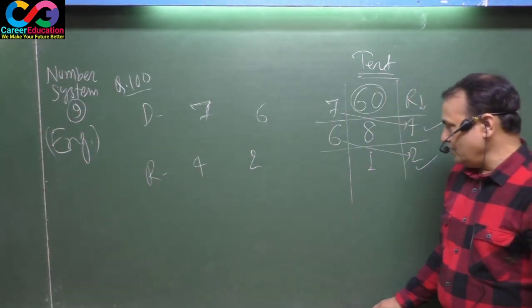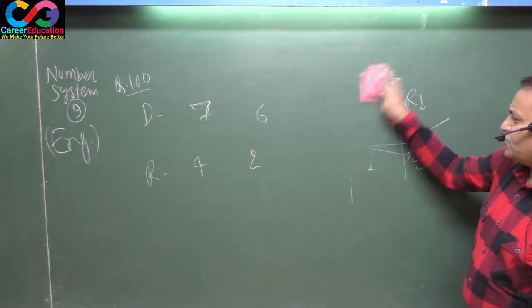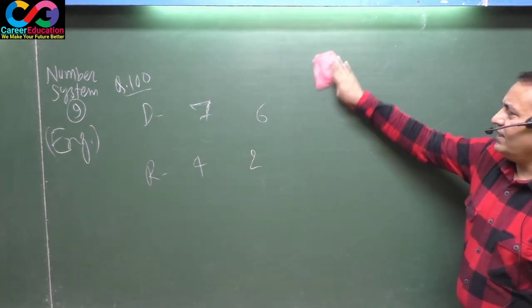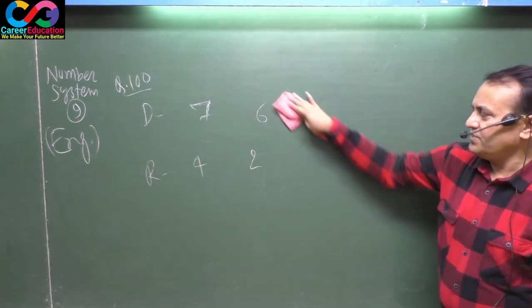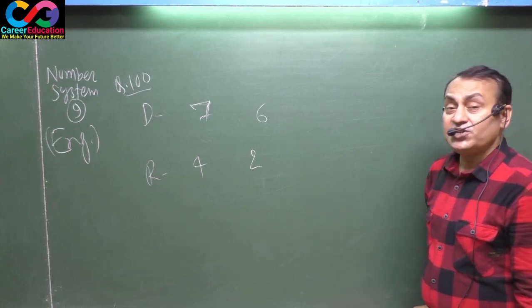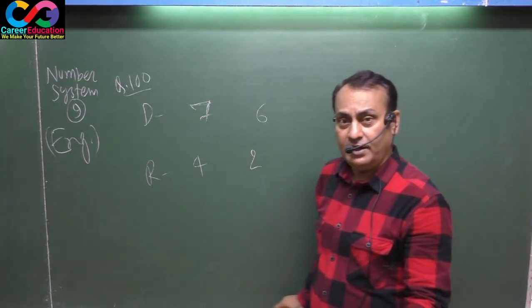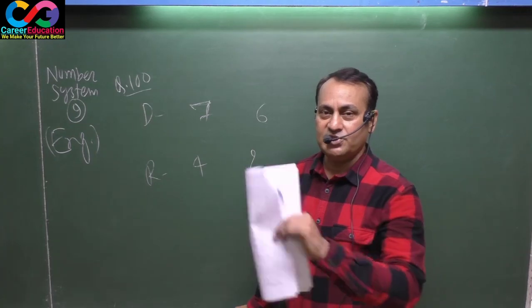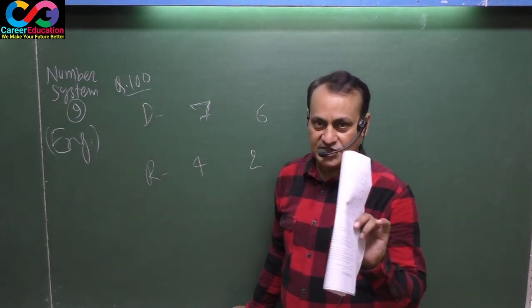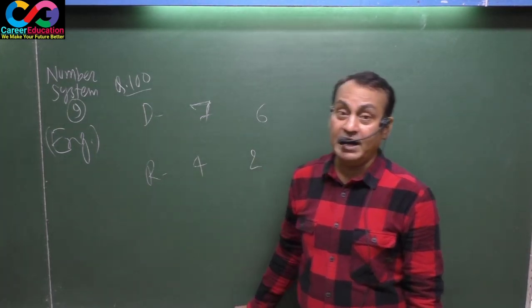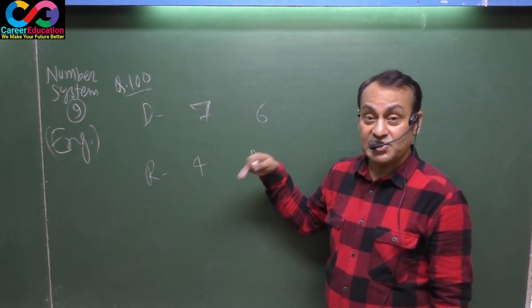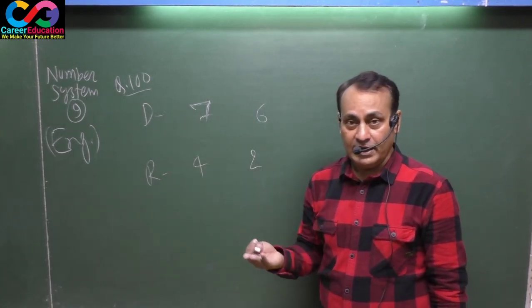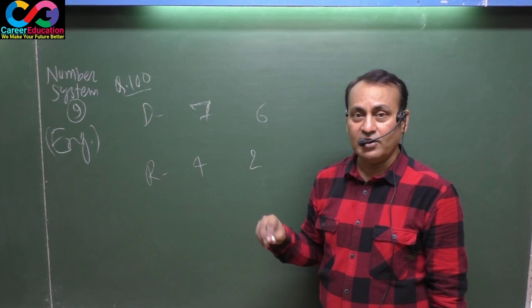Okay. Now come to the tricky approach for this question. What does the trick say? See here. In a successive division, what must be noted? In a successive division, this trick must be applied. When a number is divided by 7 and 6 successively, remainders are 4 and 2 respectively, and you have to find out the least number.